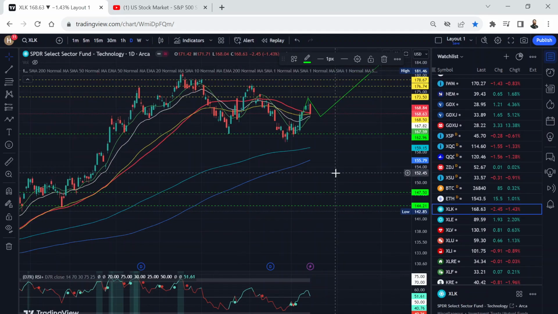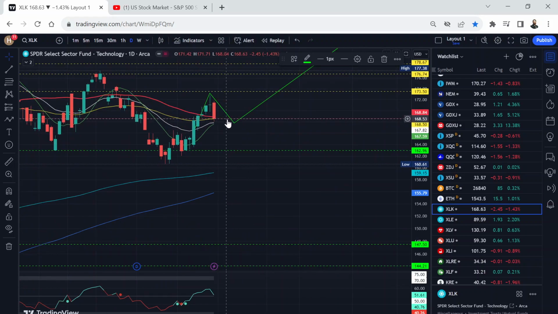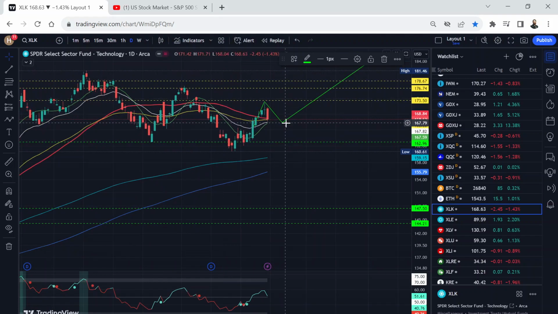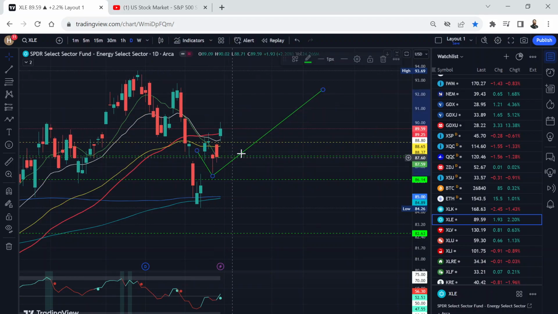Sectors. XLK again right on this support, like you can see the projection. This is like Apple, looking for a bounce. XLE energy sector, massive bounce here already happening. So above all moving averages.